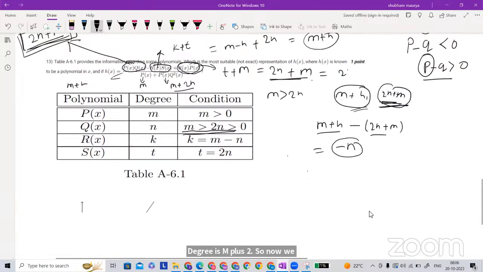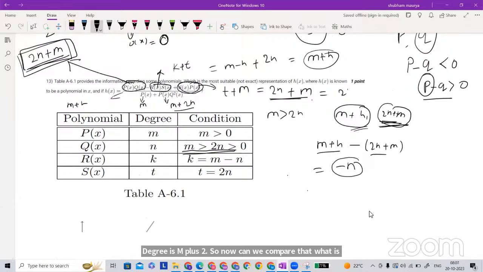Now can we compare that? What is the dominant degree in the denominator? m plus 2n. Again m plus 2n, because this would be greater than m, since m is alone and here you added some number.